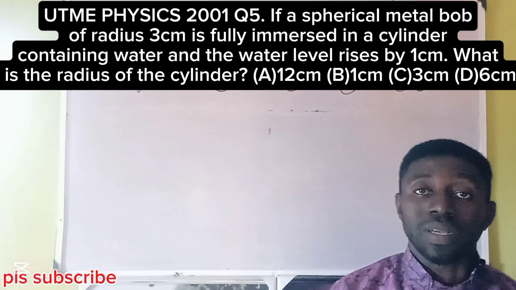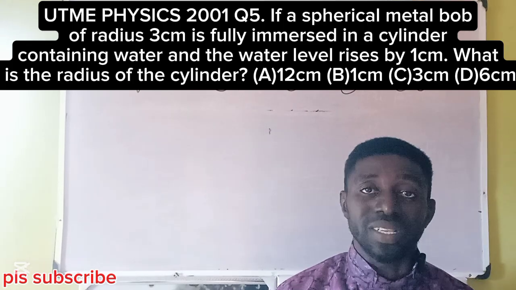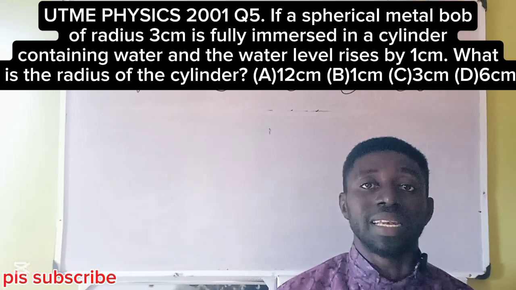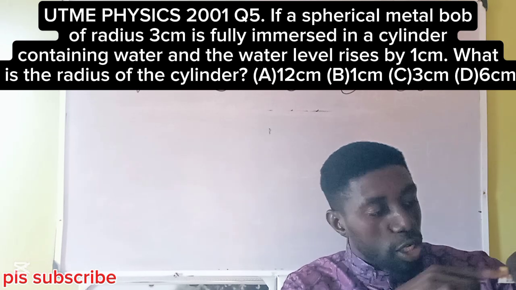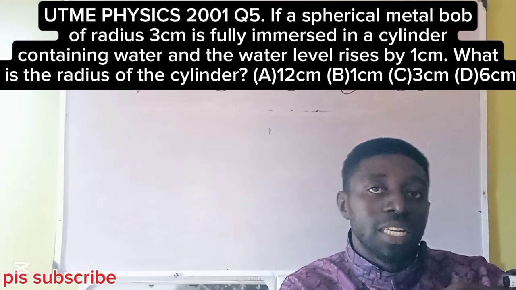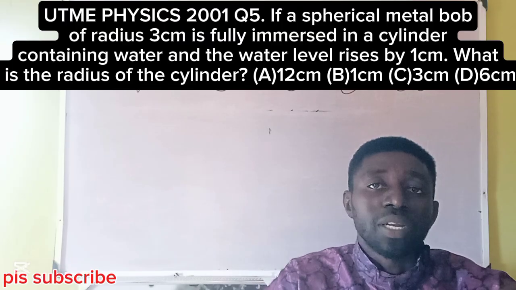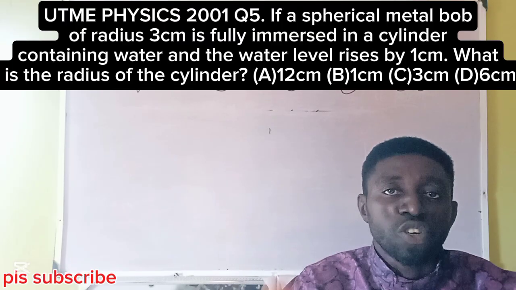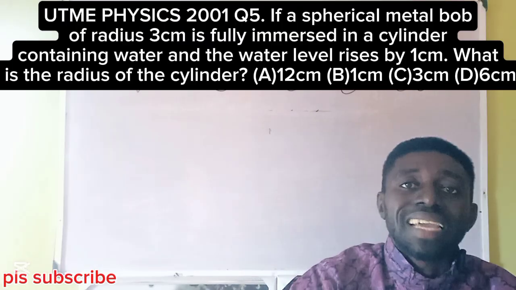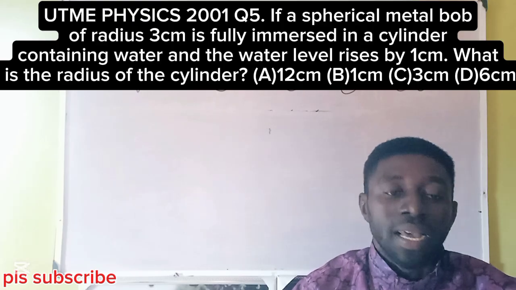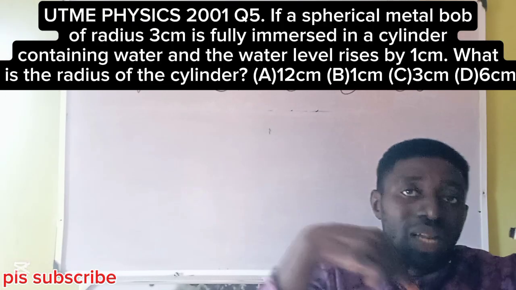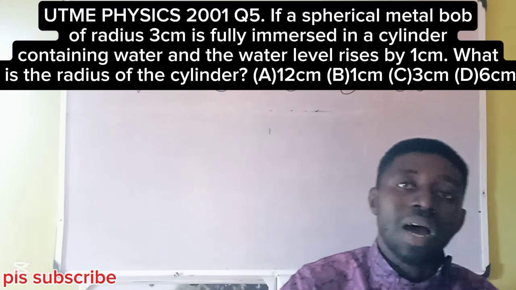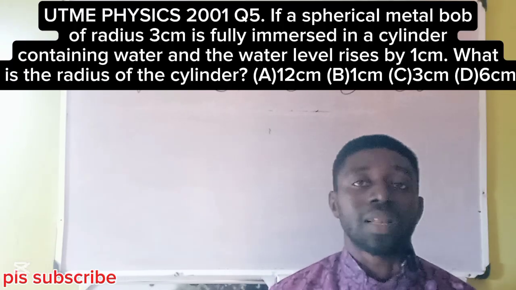Get water in a beaker or volumetric flask or measuring cylinder, pour the water, and know the initial reading. Then when an irregular body without a defined shape is immersed inside the measuring cylinder, the water will rise up. So the final level minus the initial level, whatever answer you have, is equal to the volume of that irregular body.